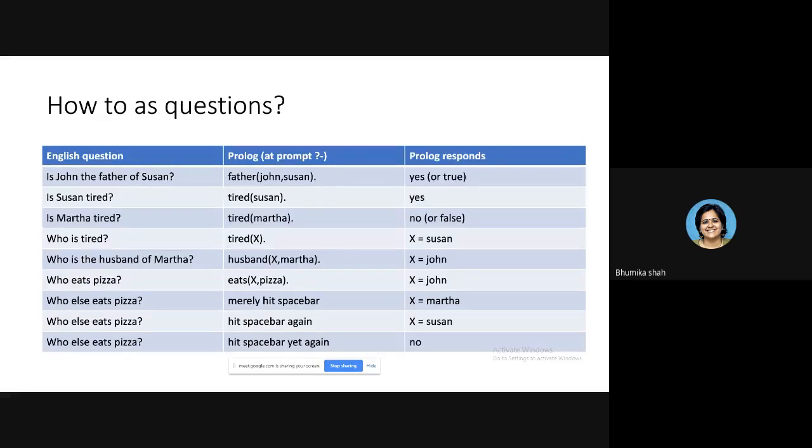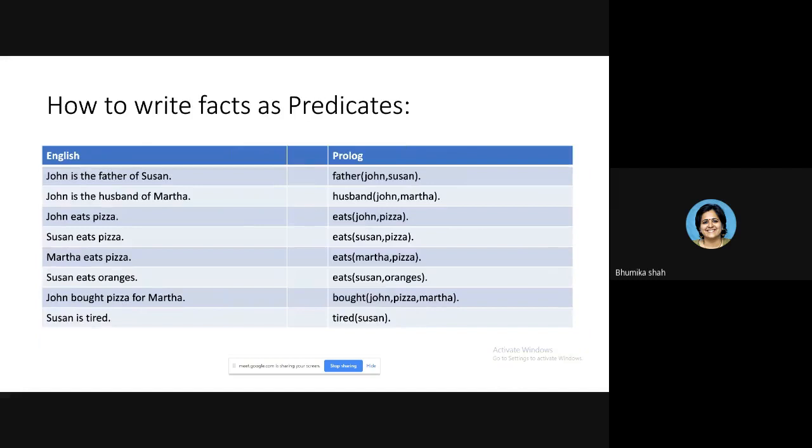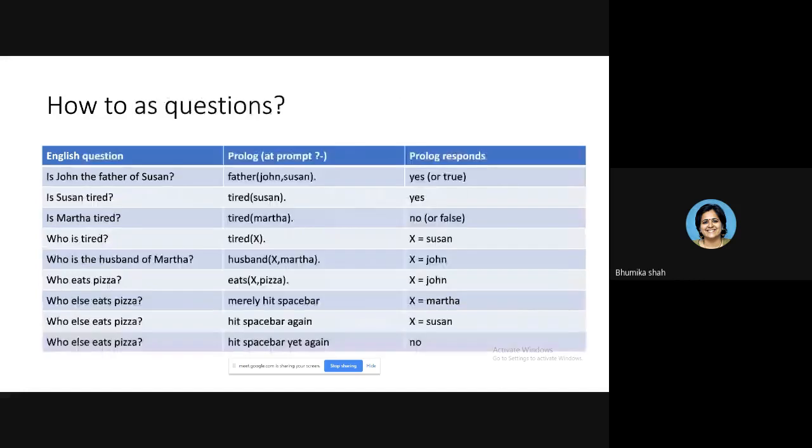If you ask, is Susan tired? Generic information is tired. So tired in bracket Susan. Let me refer to the facts. Do you have any fact which says tired Susan? Yes, the last one. So Prolog will return yes, true.